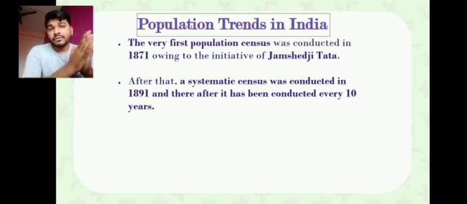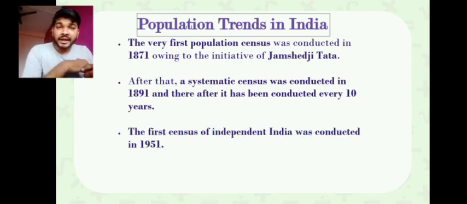In 1891 they brought out the first census data, and every 10 years it was calculated. But we got independence in 1947, so our first independent India's census report was given